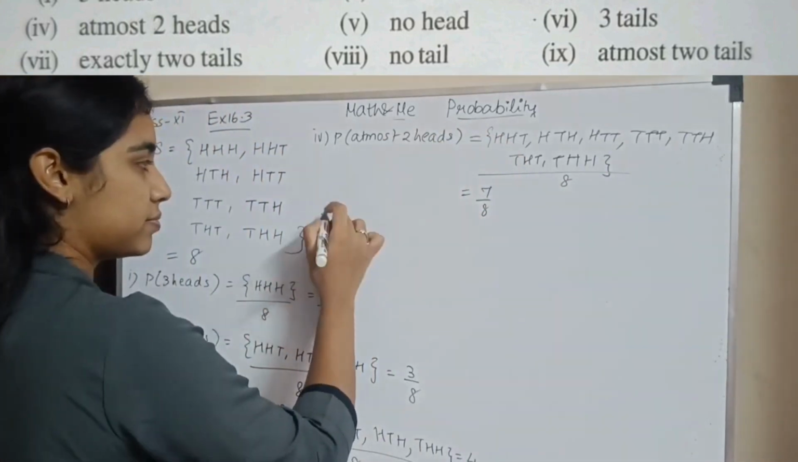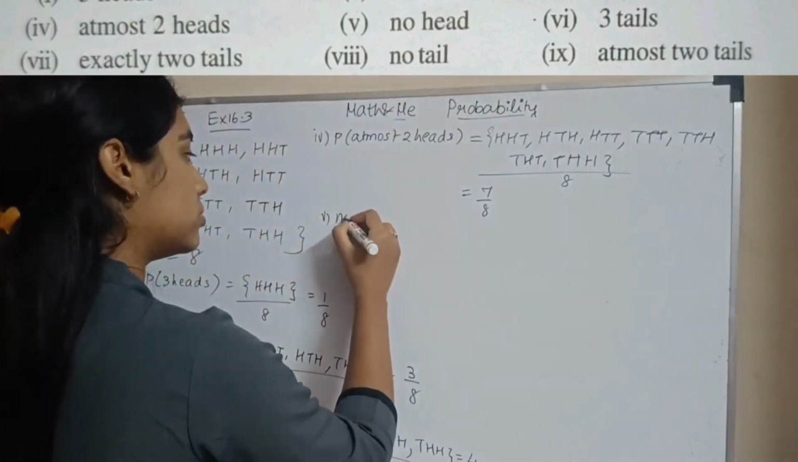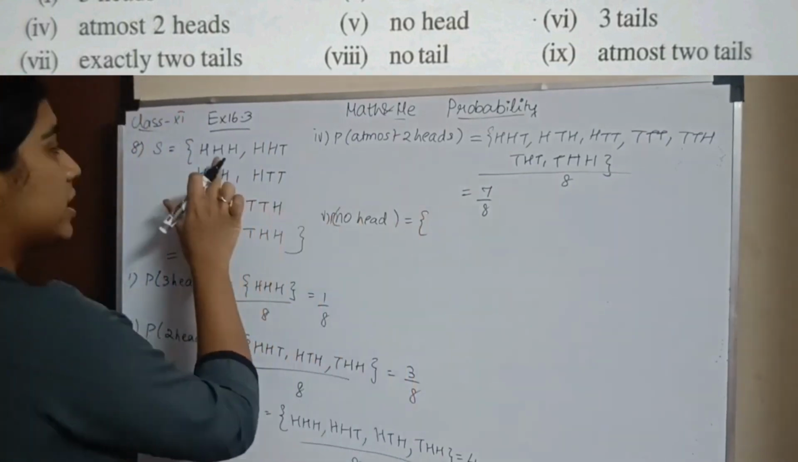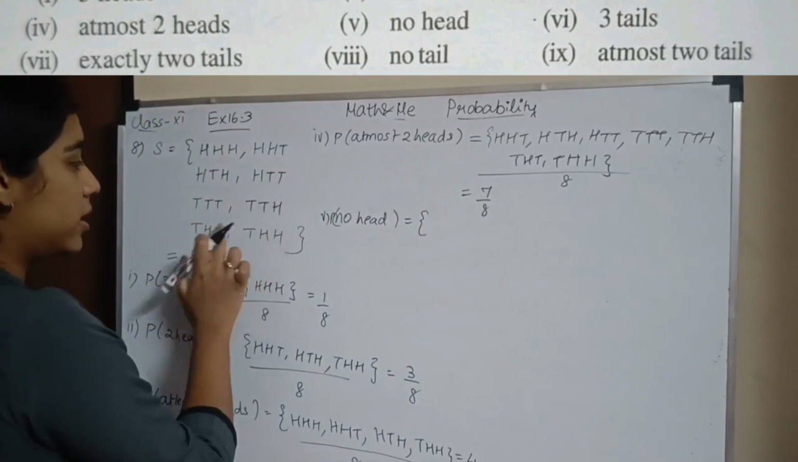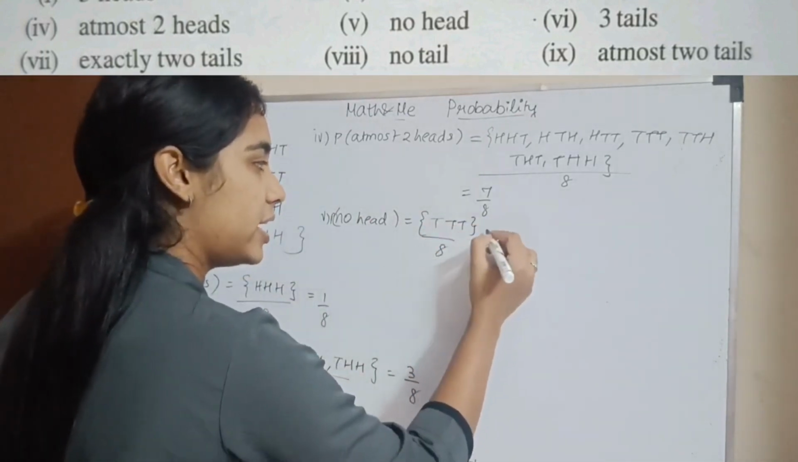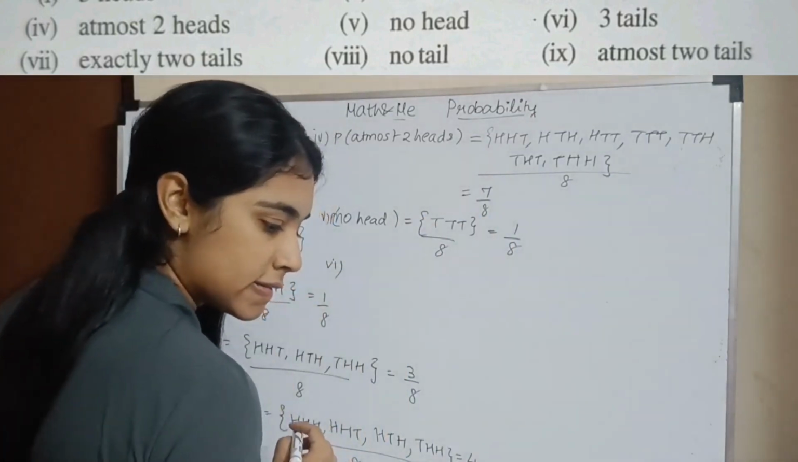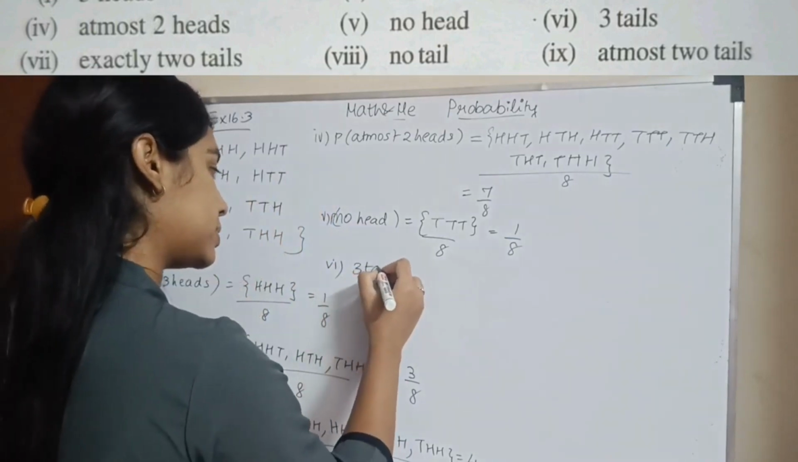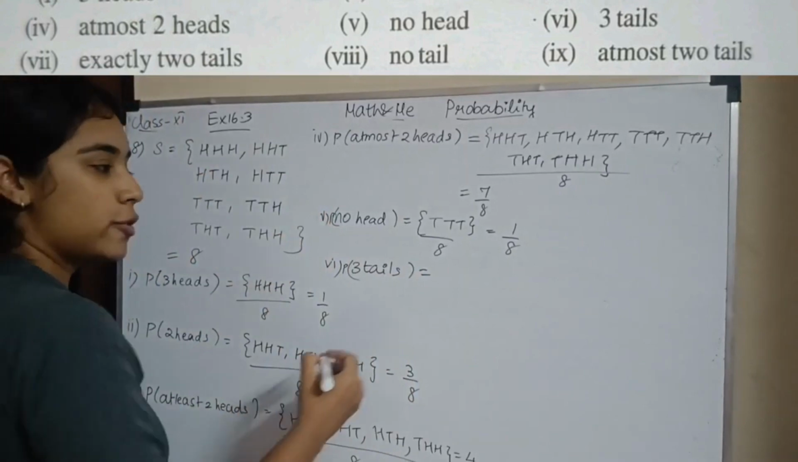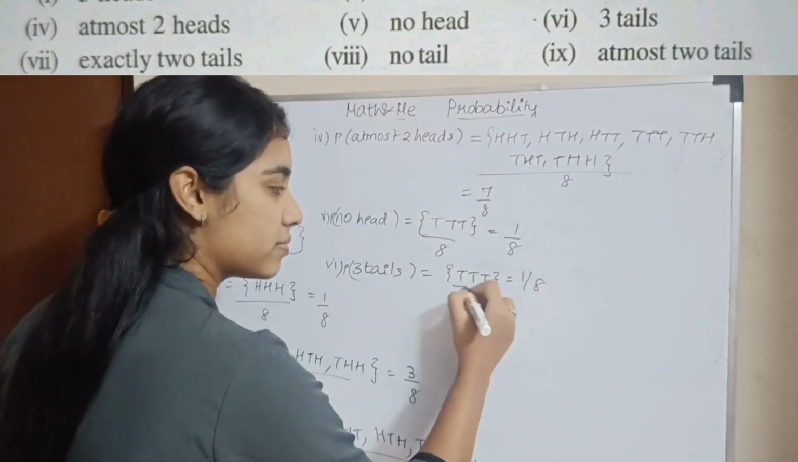Fifth subsection. No head. Probability of no head. No head means, here there is a head, and only here there is no head. So it will be TTT divided by 8, which is 1 by 8. Sixth subsection. 3 tails. Probability of 3 tails is nothing but probability of no head. Correct? So it will again be TTT, which will be 1 by 8.